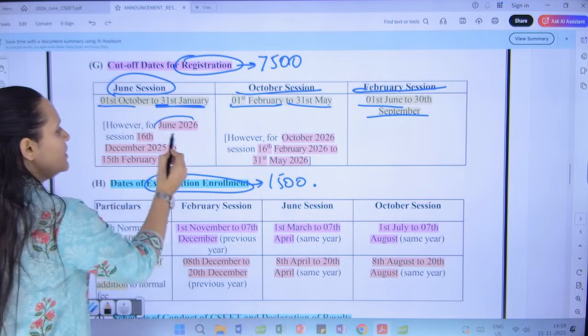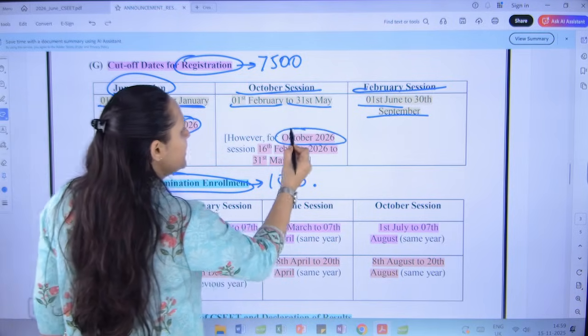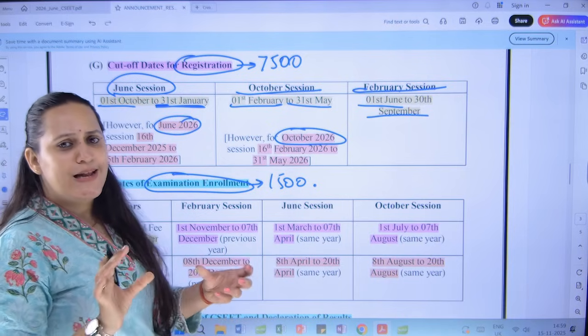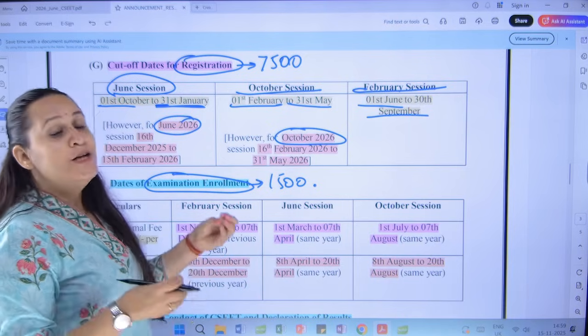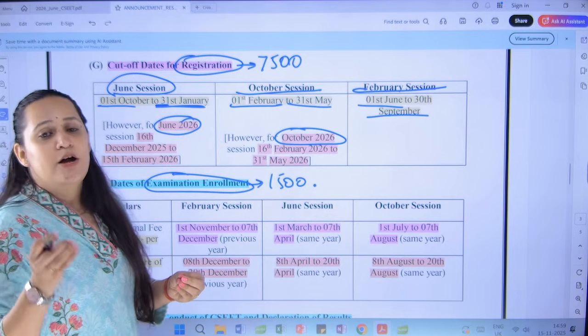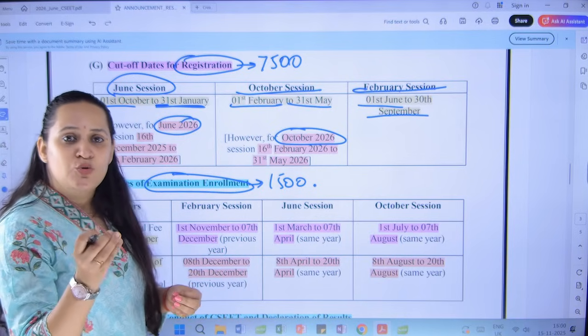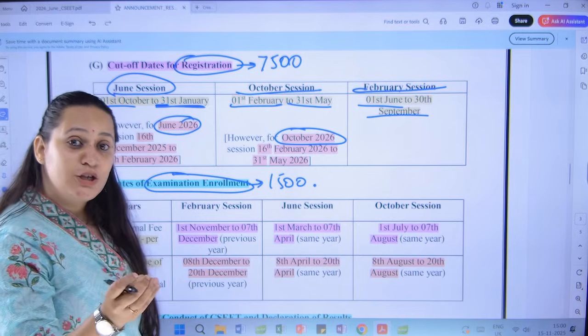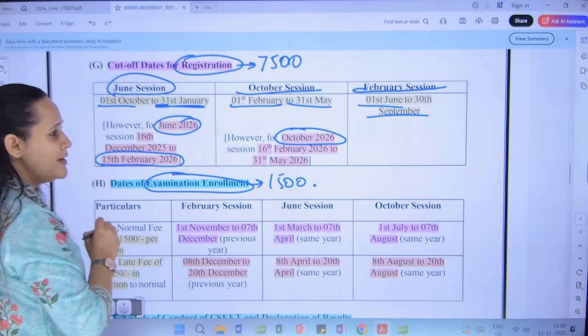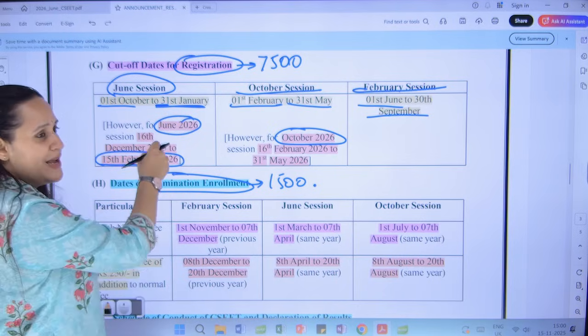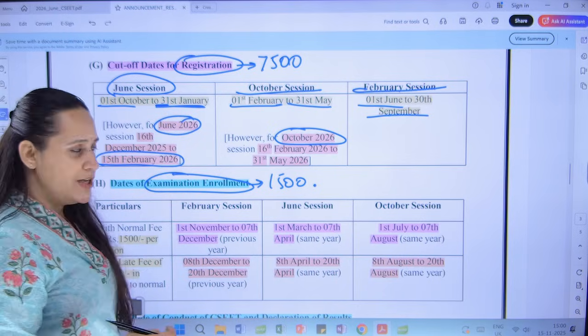Now, only for the months of June 2026 and October 2026, they have slightly modified the date because the notification has just been brought into force. So if you are somebody who is planning to write the CSEET in the June 2026 attempt, you should finish your student registration within 15th of February 2026. 15 days of extra time has been given because this is a new notification.